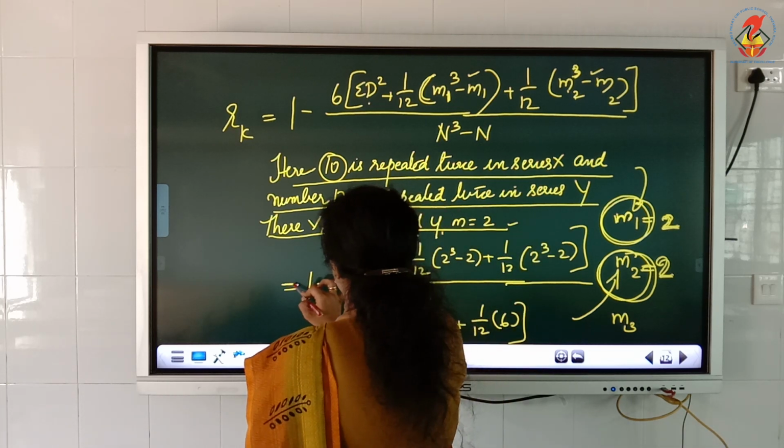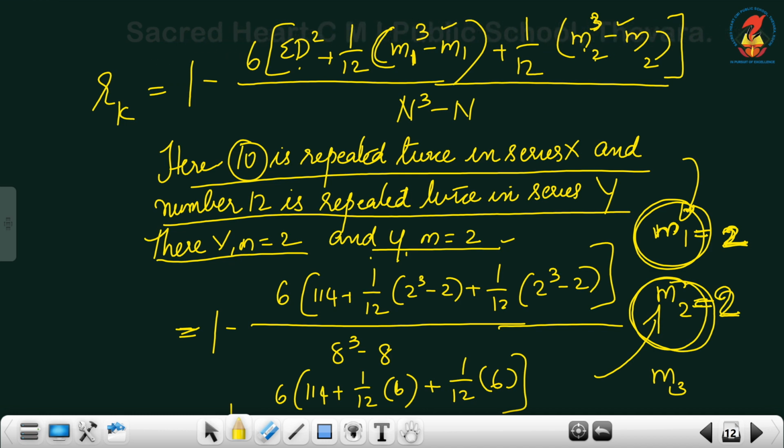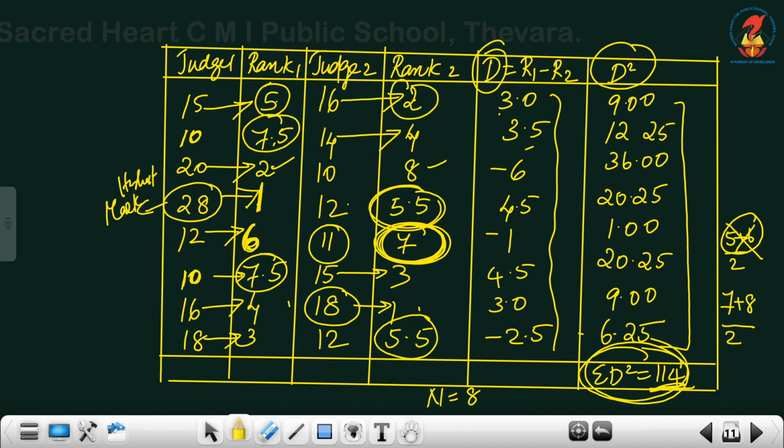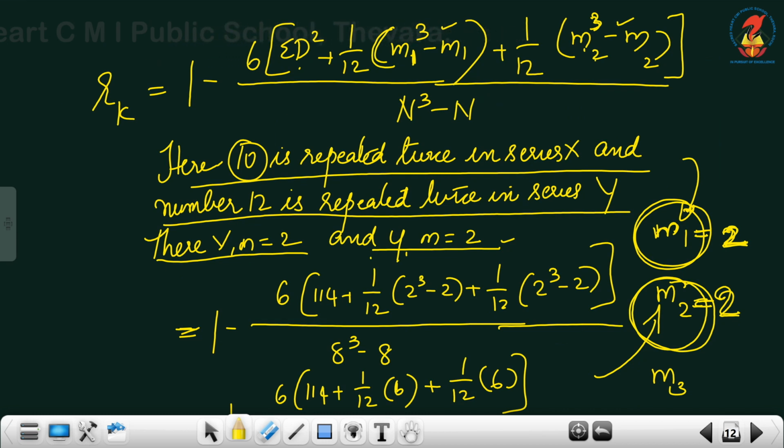Now, as per the formula, 1 minus 6 into sigma d square, which we already found as 115, plus 1 by 12 into 2 cube minus 2, plus 1 by 12 into 2 cube minus 2. I hope it is very clear. The first 2 cube stands for m1, the second 2 cube stands for m2. m1 is for the first series, m2 is for the second series. In the first series, number 10 has repeated 2 times.